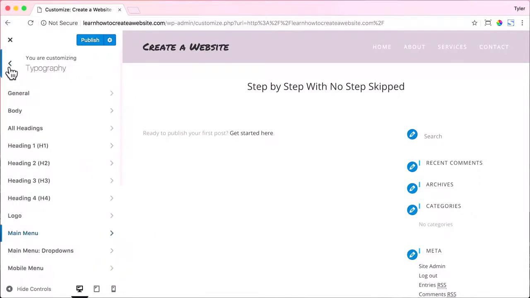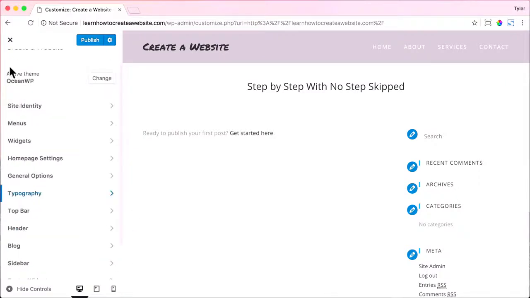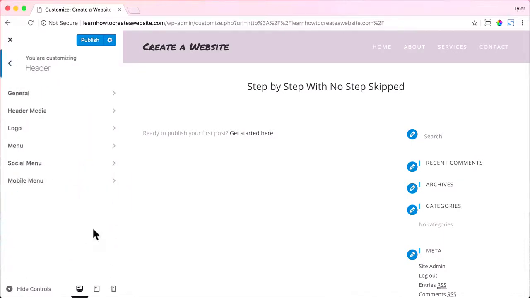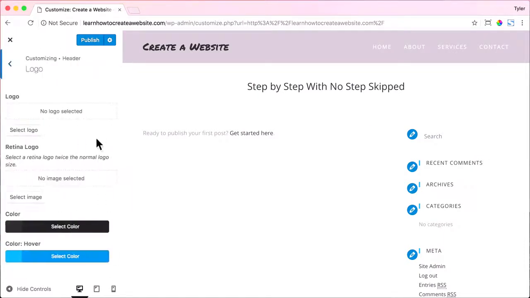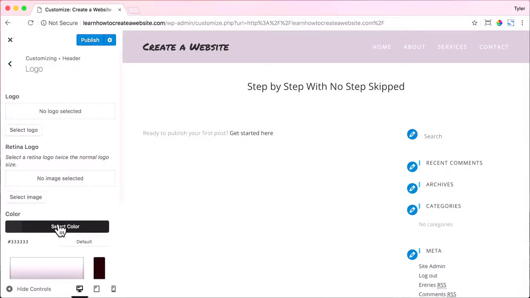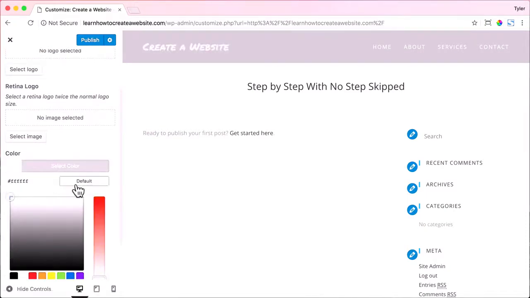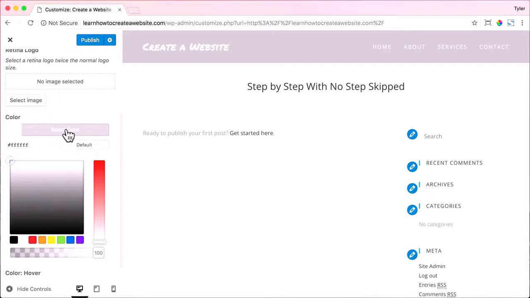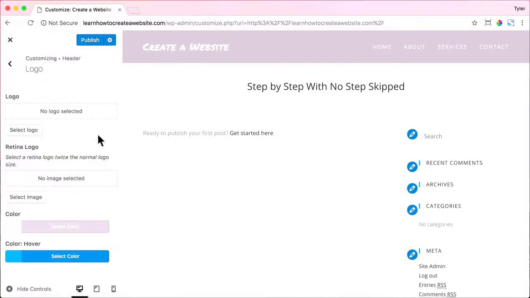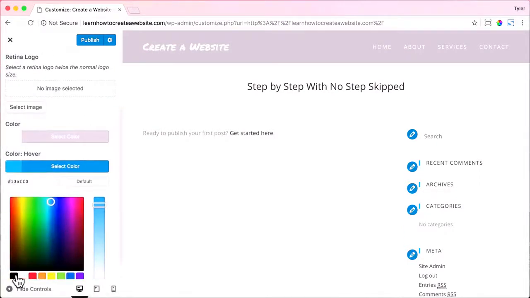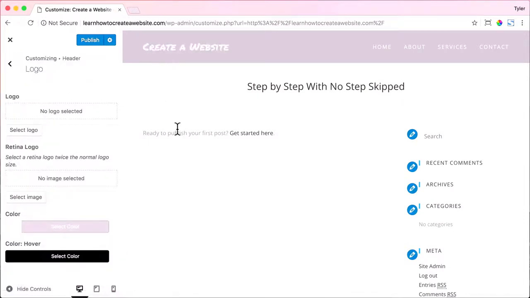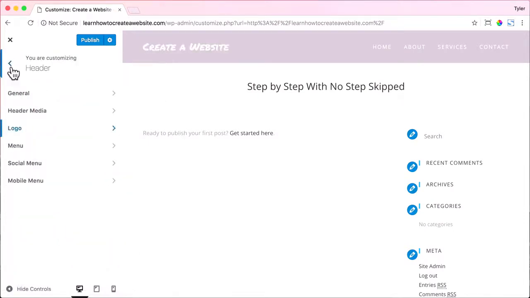So we're going to go back, and we're going to go back again. We're going to make that font white. So just click on header and go to logo, and we're going to upload a logo later. But if you want to use this as your logo, that's awesome. So go to select color, and we're going to make it white, and the logo should turn white. So now if your mouse is hovered over the logo, it will turn blue, but we are going to press select color and make that so it turns black. All right, that looks pretty cool. So now we can go back and go back again.